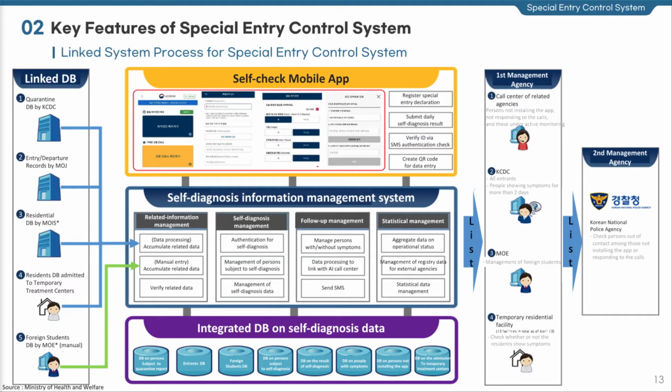The Special Entry Control System is linked with the information of various government agencies, including the Ministry of Justice, MOJ, Ministry of Foreign Affairs, MOFA, Ministry of Interior and Safety, MOIS, and Korea Centers for Disease Control and Prevention, KCDC. The system is also composed of webs used for the management of self-check mobile app for users and the one for the management of self-check mobile app for case officers, AI call center, and temporary residential facilities.